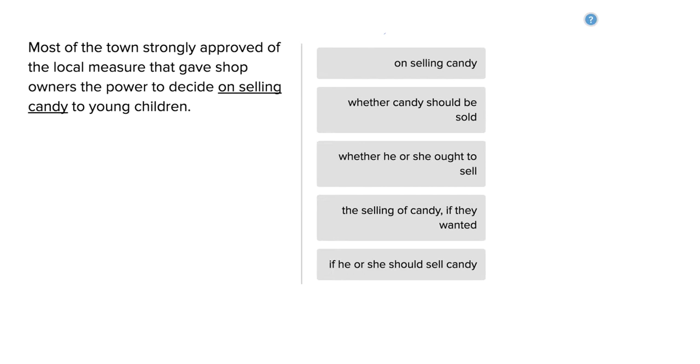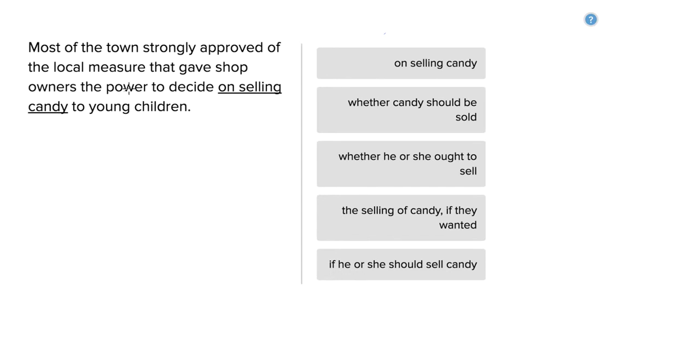The following is an SAT writing question that is asking us to identify the best way of rewording the underlined portion of a sentence. So here we have: most of the town strongly approved of the local measure that gave shop owners the power to decide on selling candy to young children.